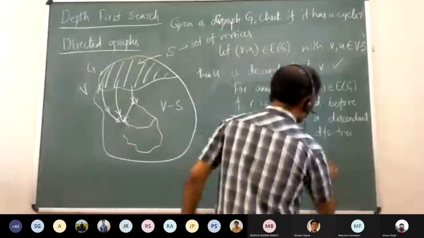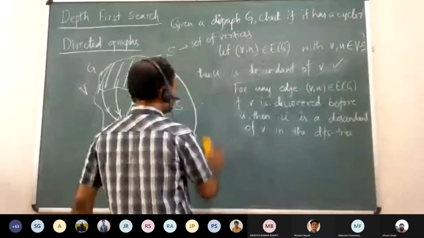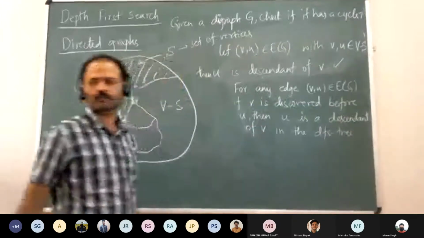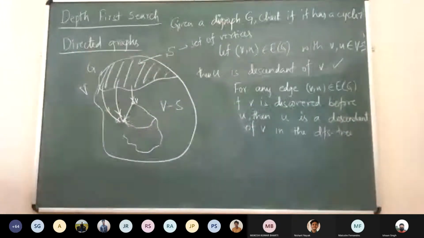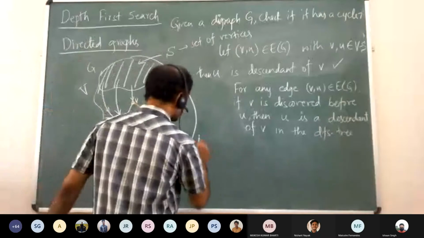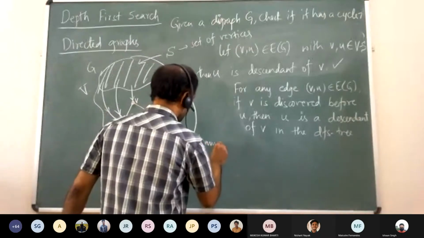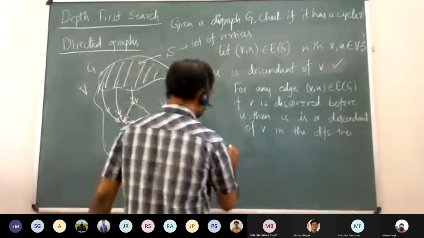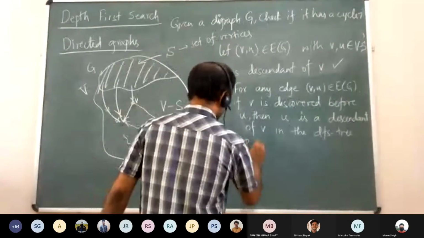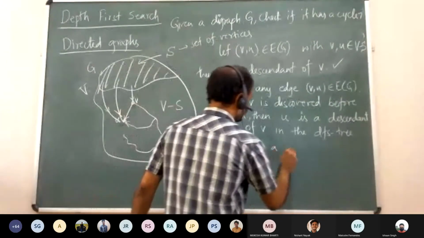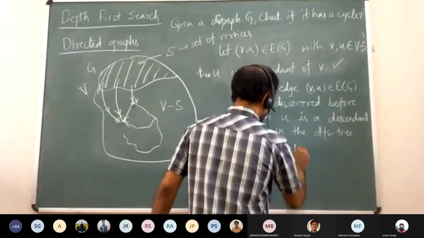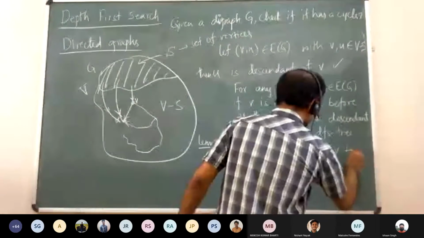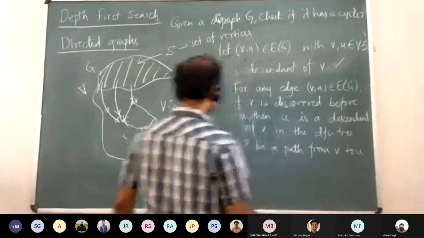So a simple lemma: let P be a path from V to U. Notice that this is a directed path.